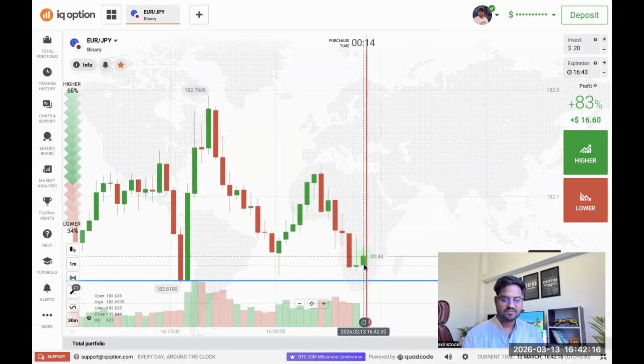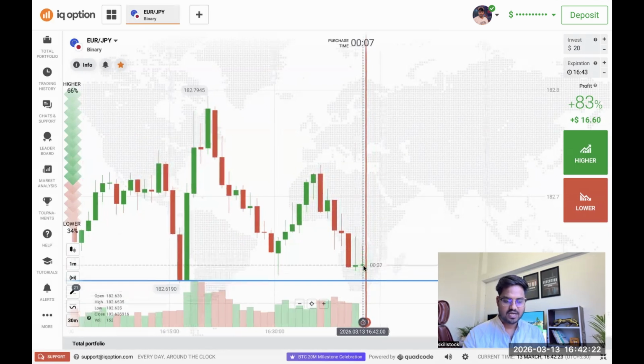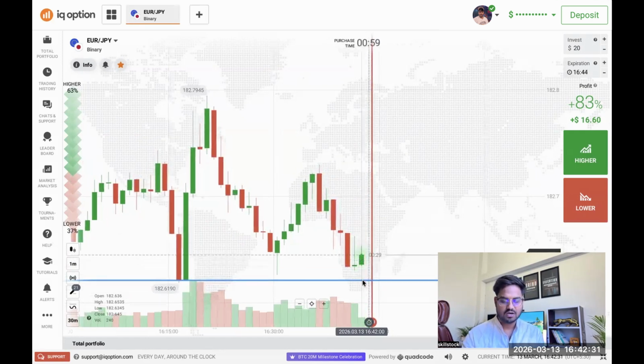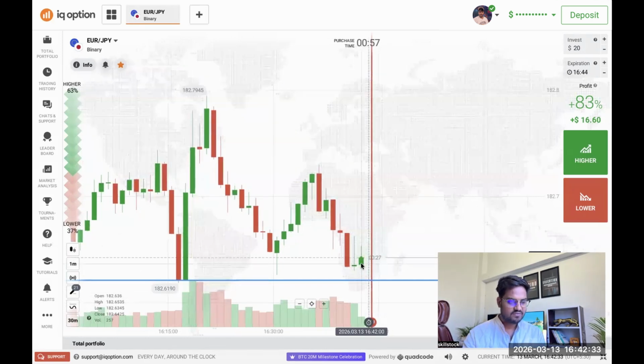Why? Because previously buyers have entered it. The color of the candle shows buyers, right? So we cannot consider the next candle to be green only. But yes, if this candle reaches this place, there is more possibility of reversal, or maybe the market will give us a wick. So yeah, let's see.